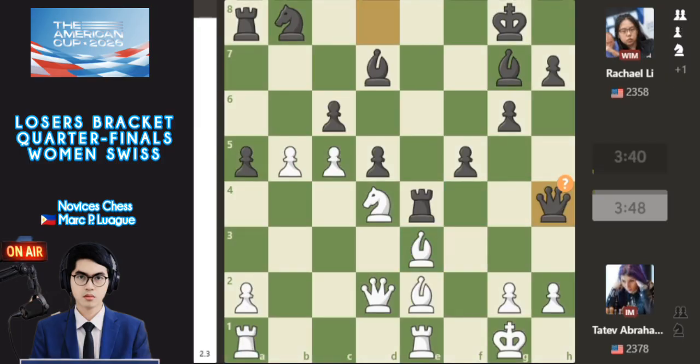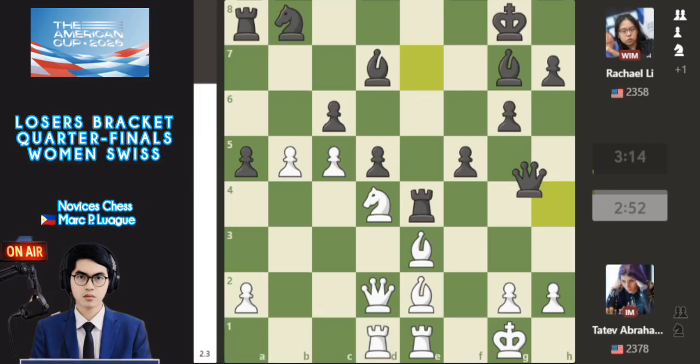So it means queen h4. What a mistake, a bad move here by Rachael. And another excellent move by Tatev, rook d1. What a perfect shot by Tatev. Look at the evaluation bar. This is a perfect shot because the evaluation goes way upward here.